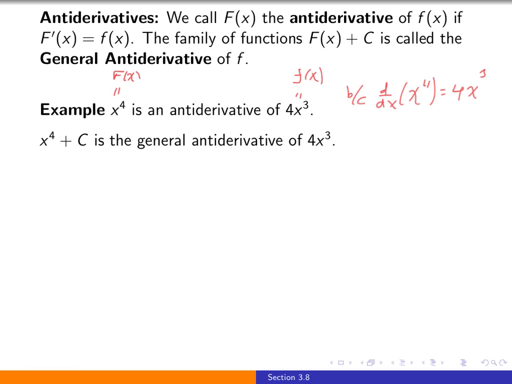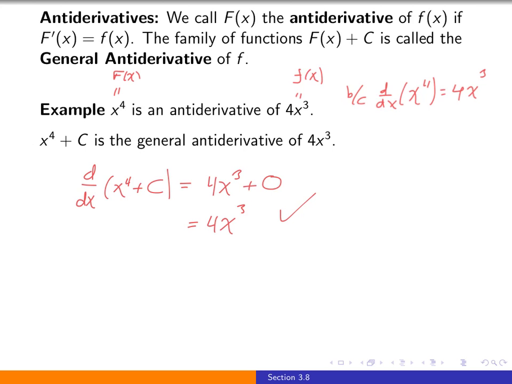Additionally, we say that if we have any antiderivative big F, then F plus c is called the general antiderivative of f. And it turns out that if you're starting off with a function little f, any antiderivative of it can be put in this form. So let's check and see why that is an antiderivative. If we differentiate x to the fourth plus c, where c is representing an arbitrary constant, we have the derivative of x to the fourth, which is 4x cubed, plus the derivative of a constant, which is 0. So an antiderivative would certainly have this form x to the fourth plus c.